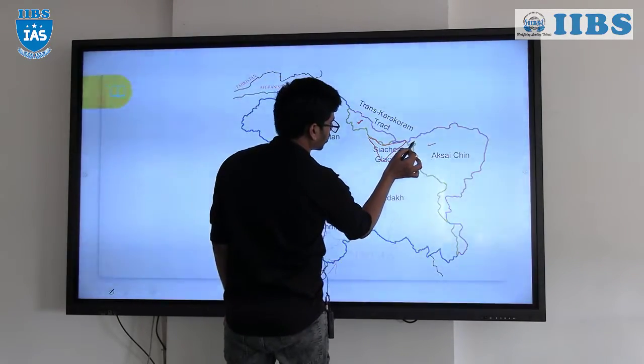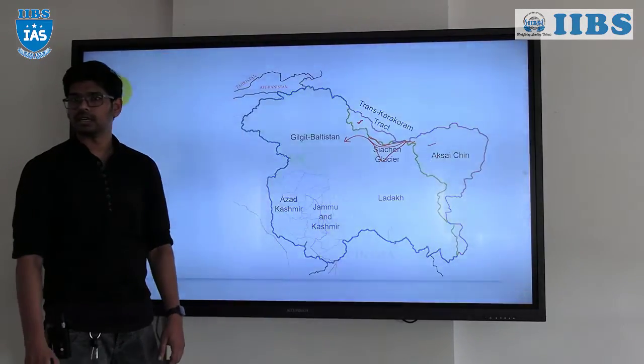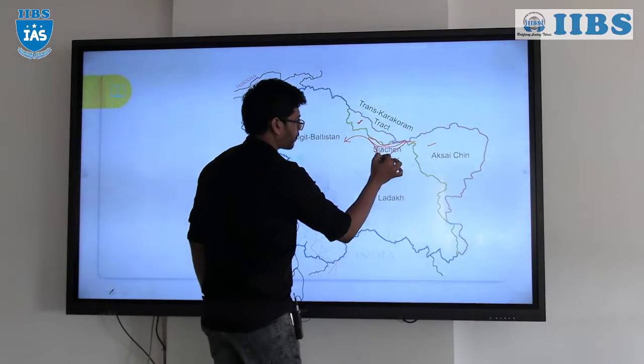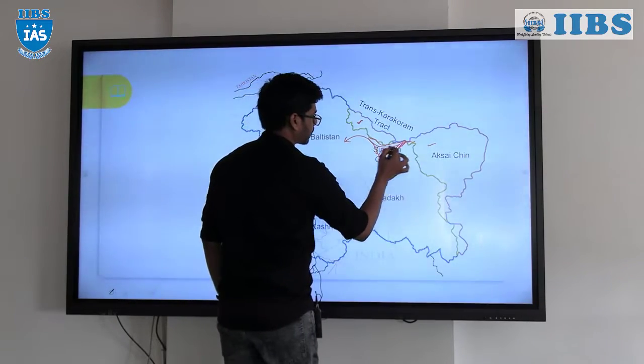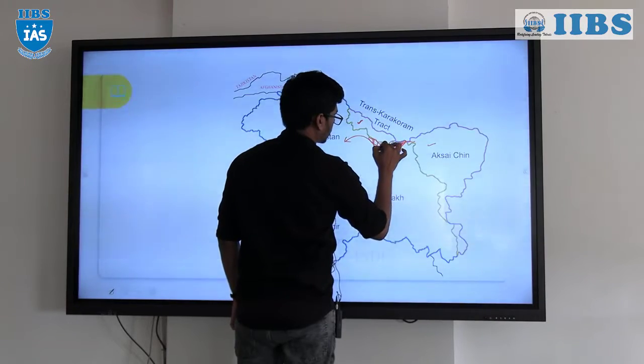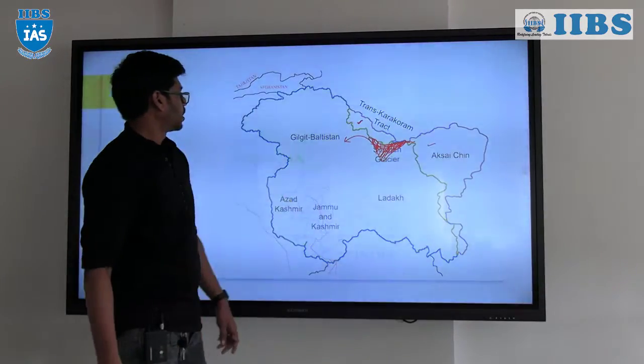If the Siachen Glacier is occupied, there is a direct connect to Pakistan, right? So you can directly connect the Aksai Chin region to Pakistan.